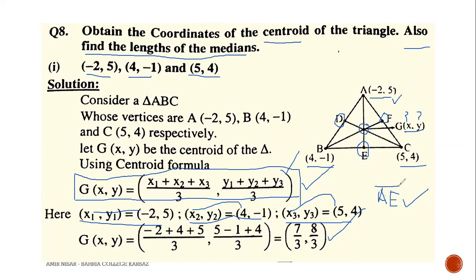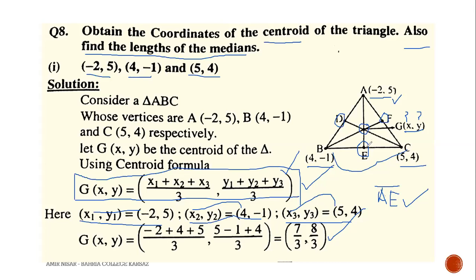How will we be able to find the coordinates of E? By using the midpoint formula on the line BC. Excellent. According to the definition of median, E is the midpoint of side BC. I repeat, E is the midpoint of side BC. Why? Because the definition of median says a median is a line segment which joins a vertex and the midpoint of the side opposite to that vertex.